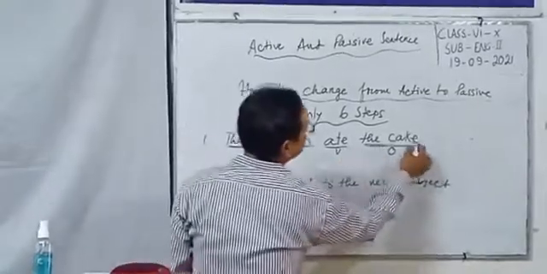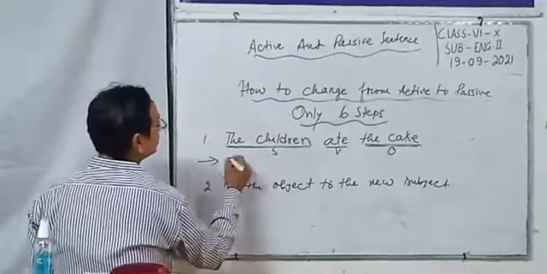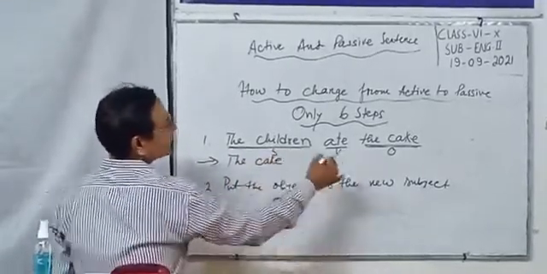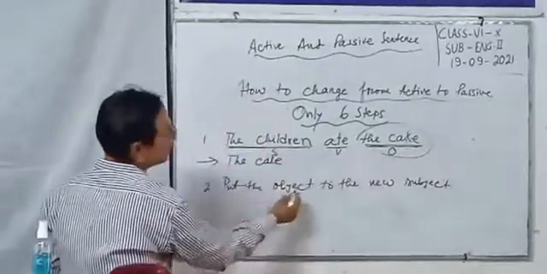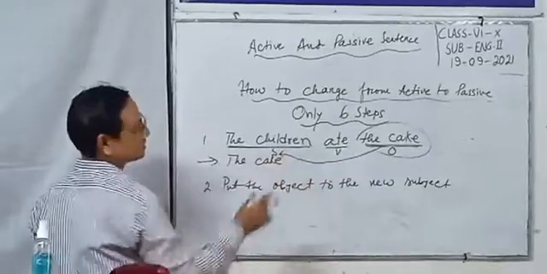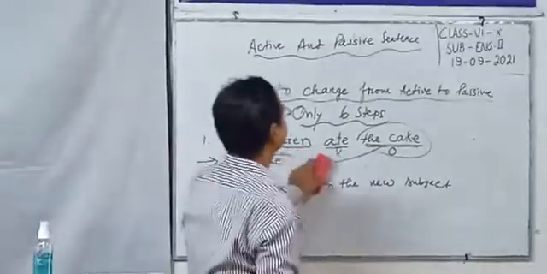In this case, the object is the cake. The cake is the new subject here, because the cake is the object. Put the object to the new subject. Object কোথায় হবে? Subject হবে. This is the second step.